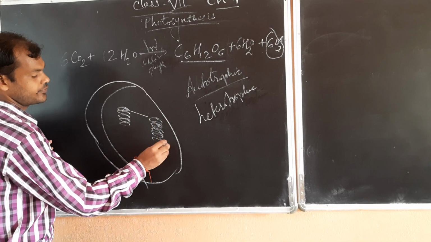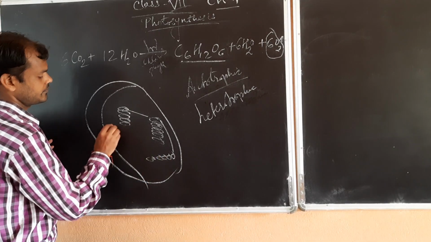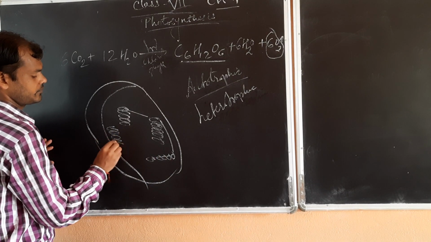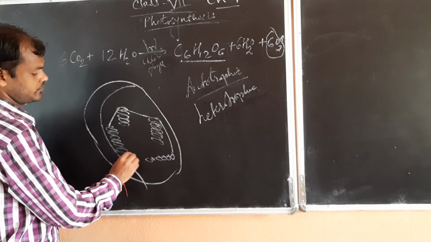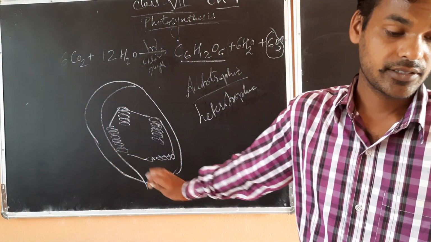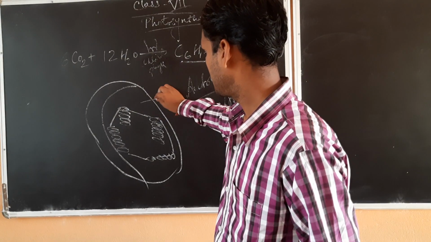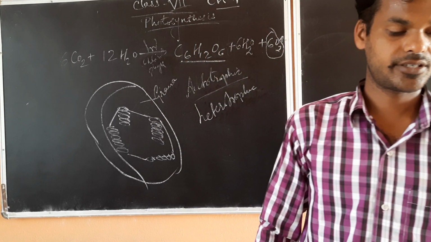Okay, and these are joined from one end to another end. So these are stack-like appearances. This is the grana or the matrix.